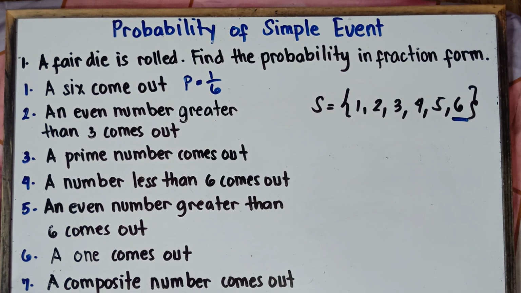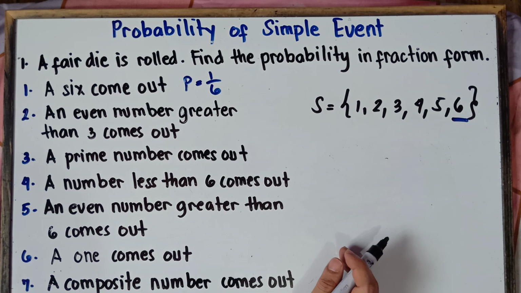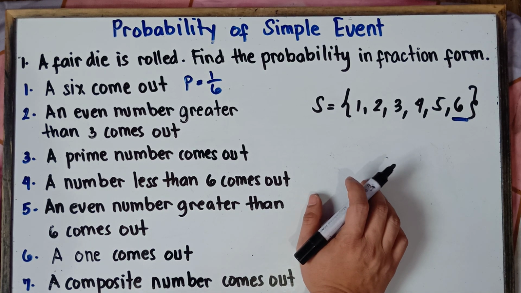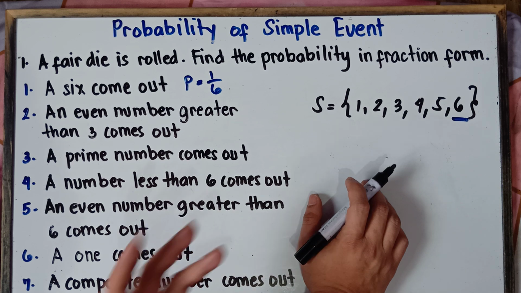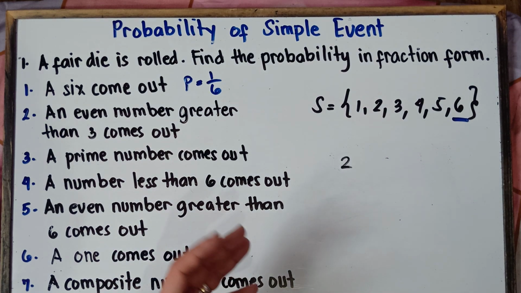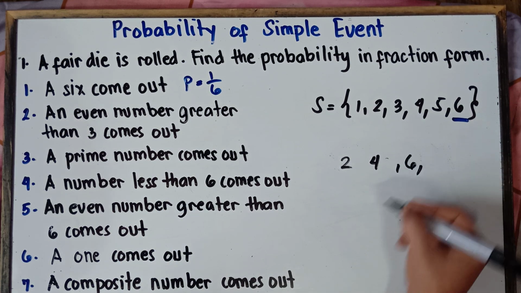Example number 2. An even number greater than 3 comes out. So once again, guys, an even number greater than 3 comes out. Now, what do you mean by an even number, class? That's correct. Even numbers are numbers divisible by 2. So 2 is an even number because we can divide 2 by 2. 4 is an even number. 6 is an even number.